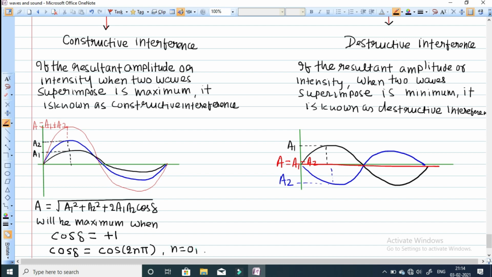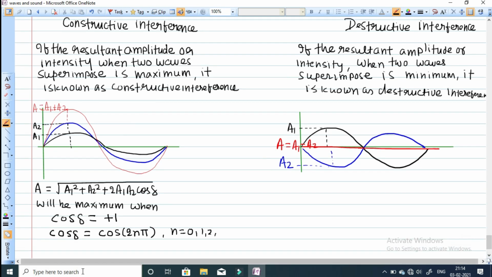Just take the value of n is equal to 0, cos 0 is equal to 1, take the value of n is equal to 1, 2 pi, cos 2 pi is equal to 1. So this is the generalized expression. So in place of delta, delta will become 2n pi. Means phase difference between two waves must be integral multiple of 2 pi, where n is the integer. N is equal to 0, 1, 2, 3, like this.